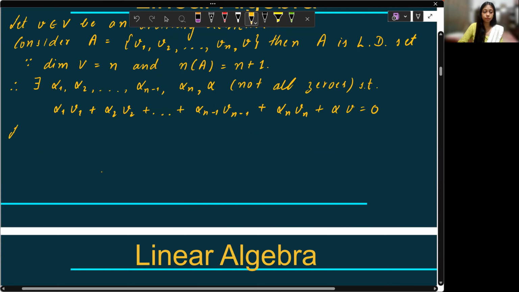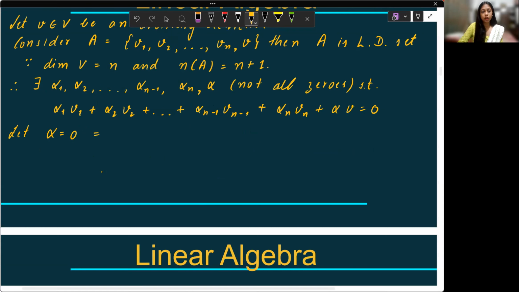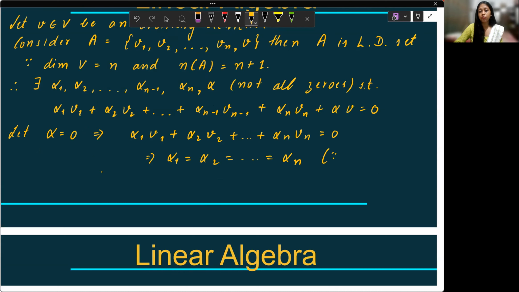Let alpha be equal to 0, which implies alpha 1 v1 plus alpha 2 v2 and so on, alpha n vn becomes 0. But v1, v2, vn are linearly independent. So it means alpha 1, alpha 2, everything is 0 because S is a linearly independent set.